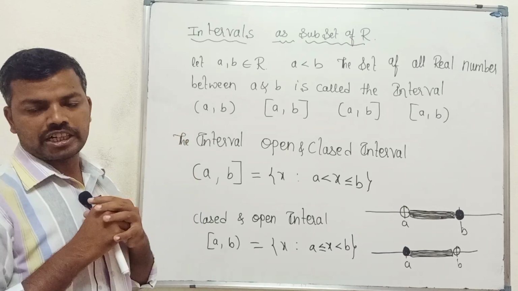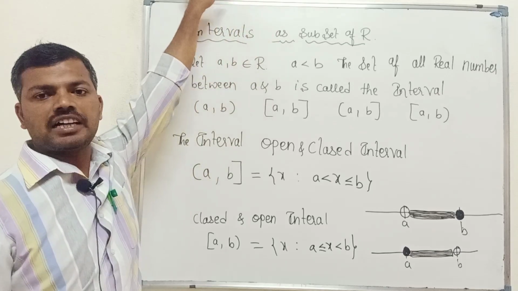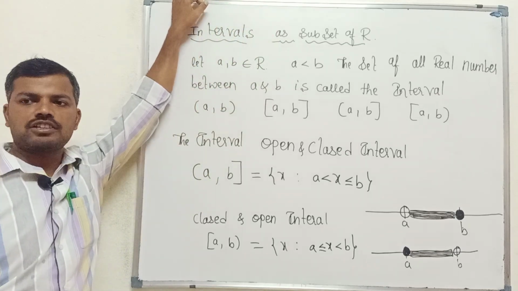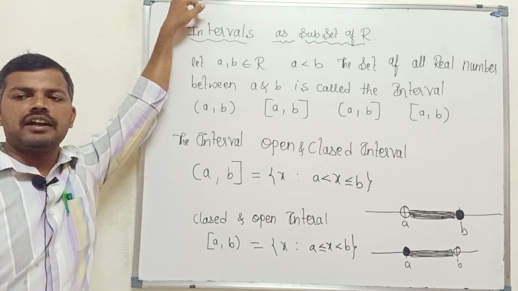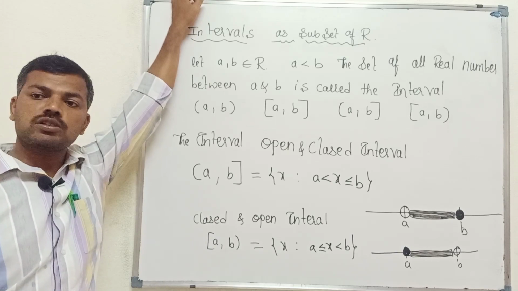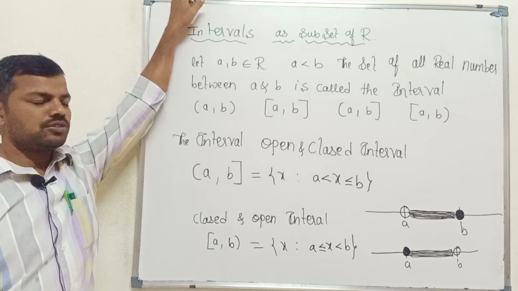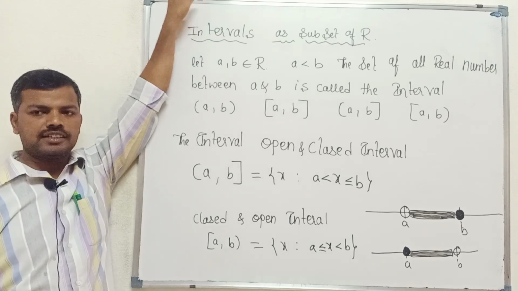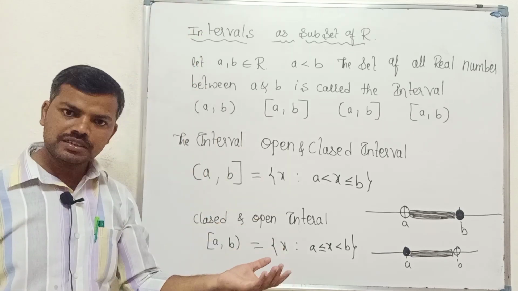After that we have to study the subsets of real numbers. Natural numbers are also a subset, integers are also a subset, rational numbers and irrational numbers are also subsets of real numbers, we came to know. So next, we will discuss examples regarding whatever we have studied, the subsets of real numbers.